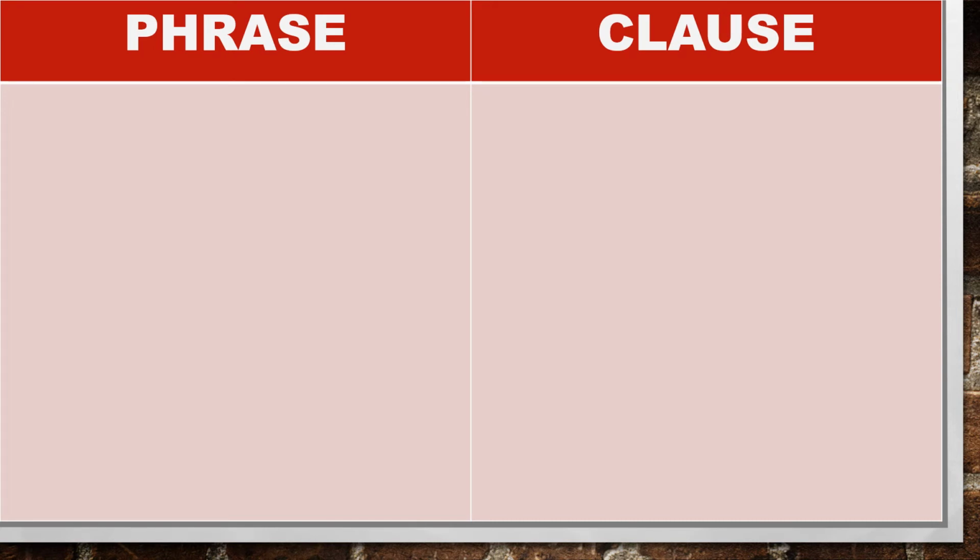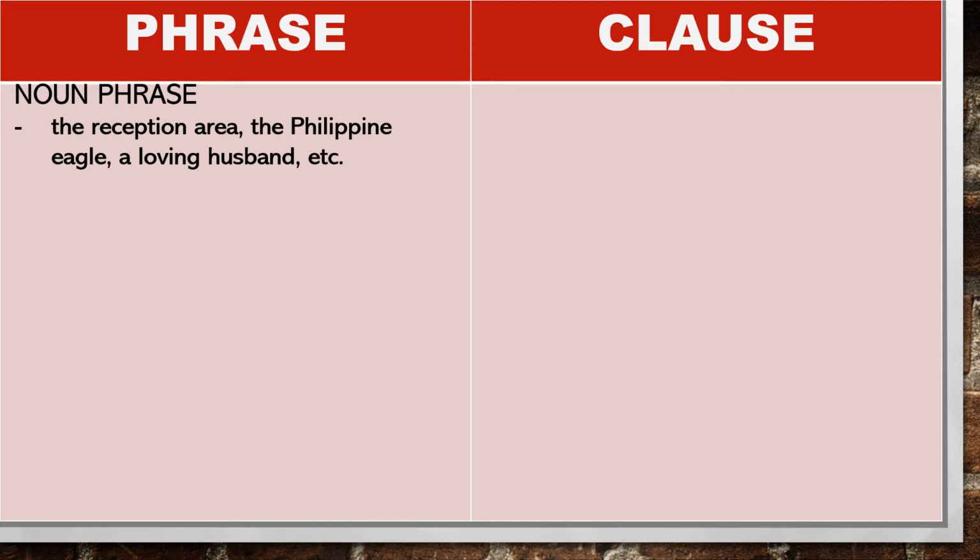Let's learn more about phrases and clauses by looking at their types. A phrase may be a noun phrase, which talks about any person, thing, animal, event, place, or idea. For example, the reception area. This is a place. The Philippine eagle.